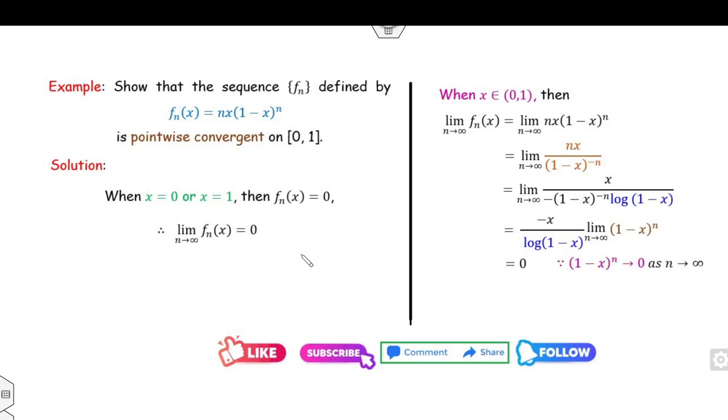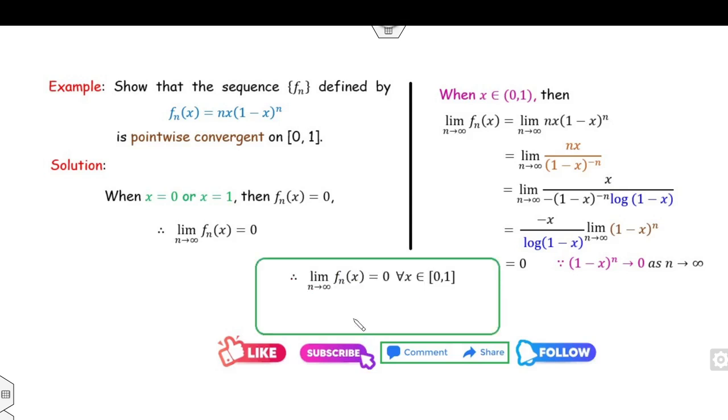Fine. So what you conclude is that in all the cases, if x is 0, the limit is 0. If x is 1, the limit is 0. And if x lies in between 0 and 1, the answer is again 0. So we can say the function f_n converges to 0 for all x in my domain. Hence, f_n converges to 0 pointwise. So this is a simple way you can understand the concept of pointwise convergence.